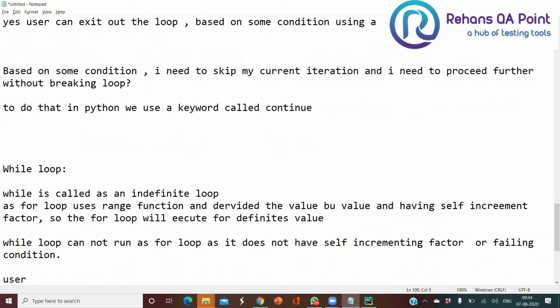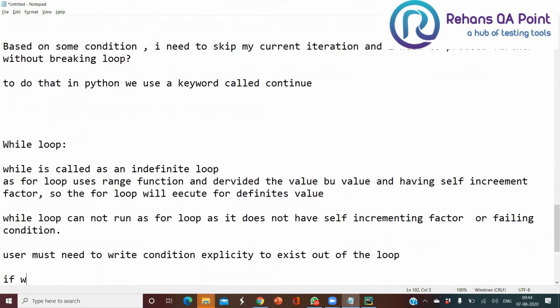What you want to do here is the user must write a condition explicitly to exit out of the loop.